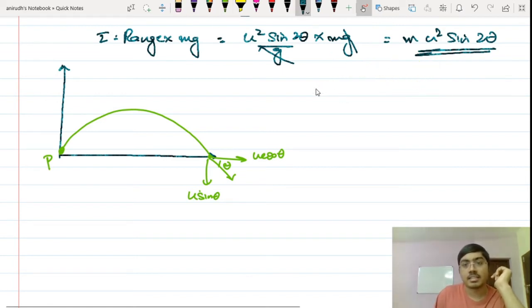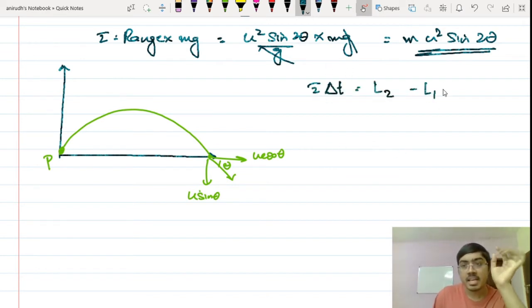So yes, torque multiplied by delta T is equal to L2 minus L1. Now, the point to remember is that this is defined over point P. So the angular momentum and the torque are all about the point P, okay? So what was the initial angular momentum?